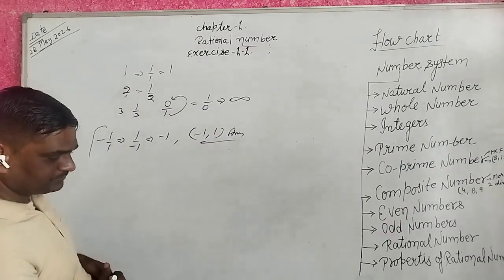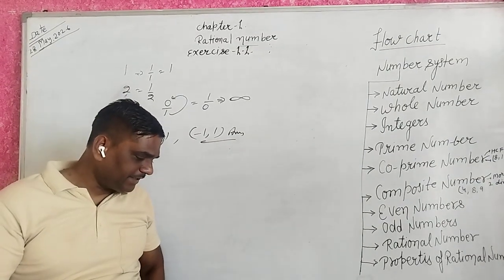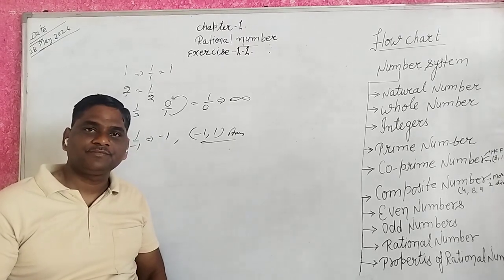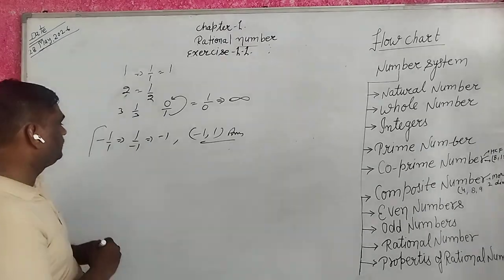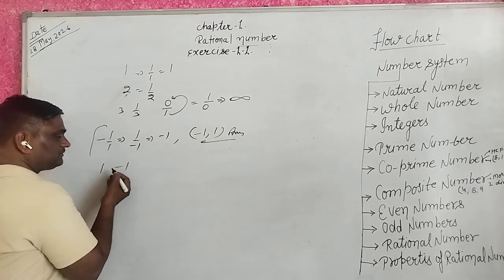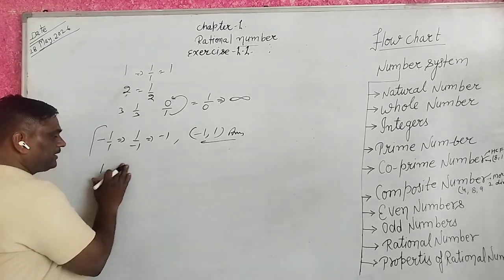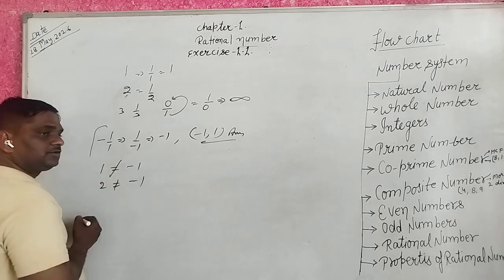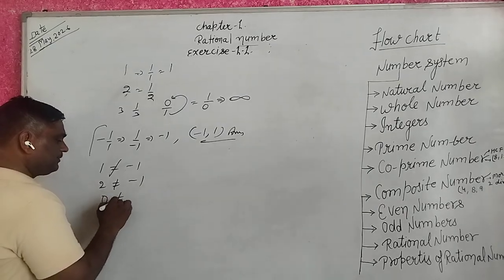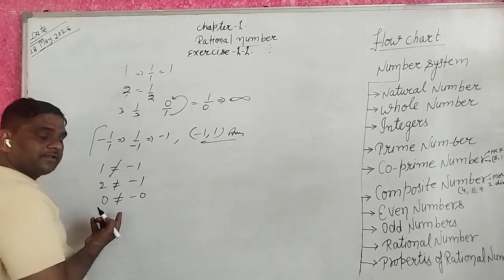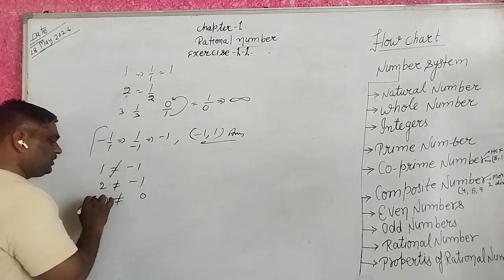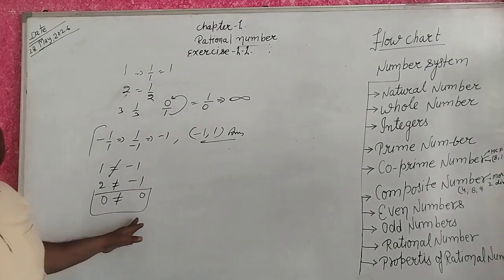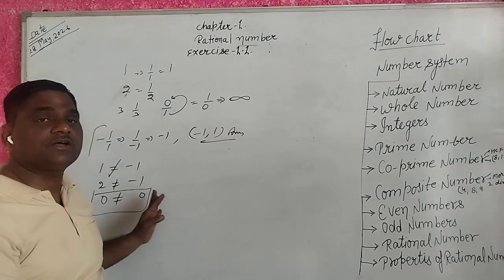Third question: the rational number that is equal to its negative. 1 equal minus 1, no. 2 equal minus 2, no. 0 equal minus 0, possible. So 0 is the number whose negative form is also 0.